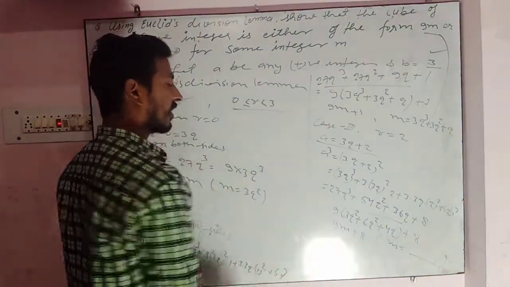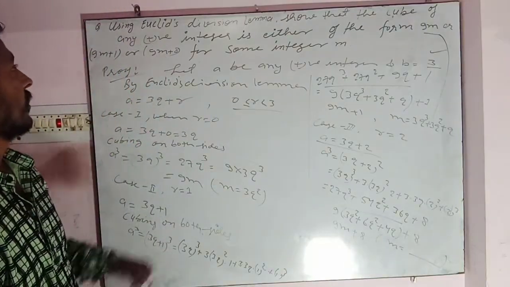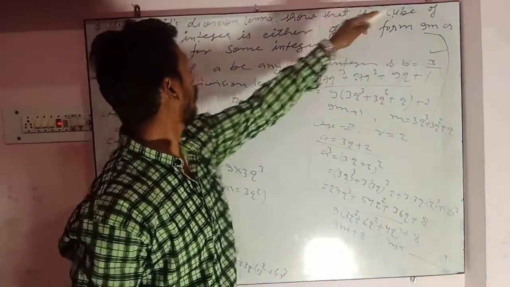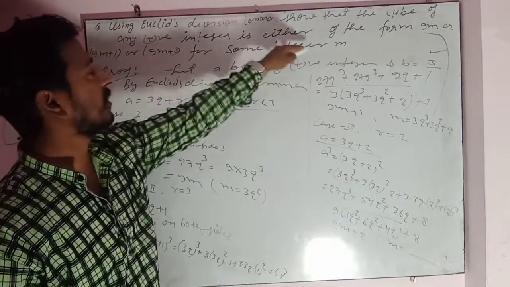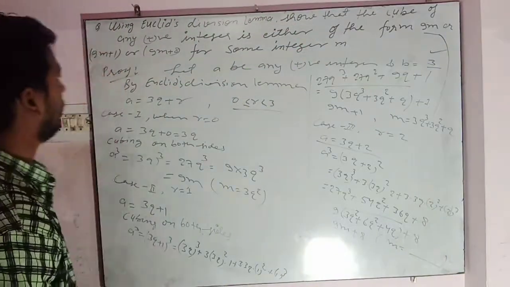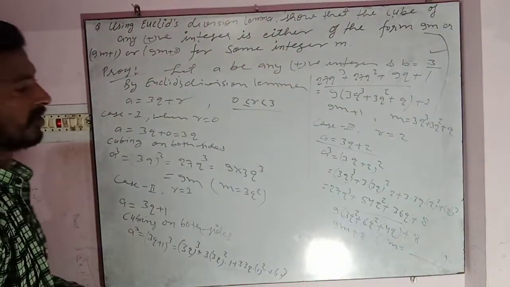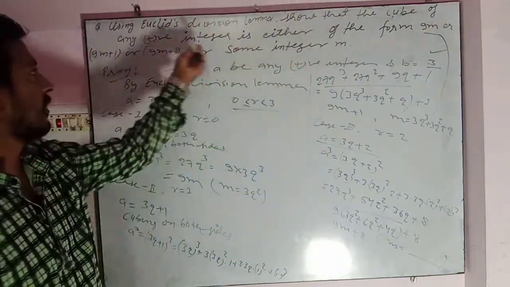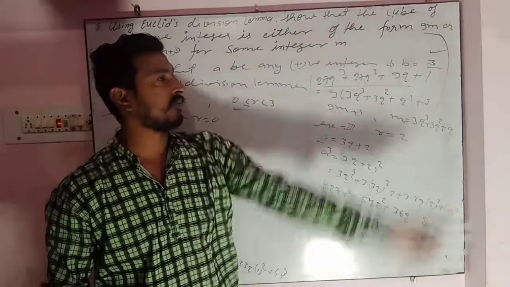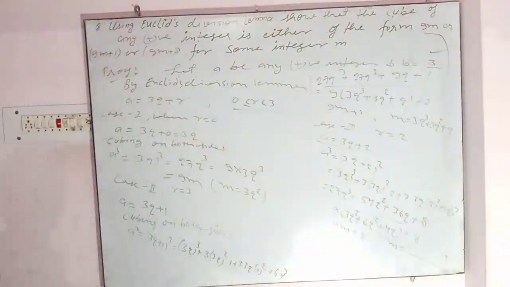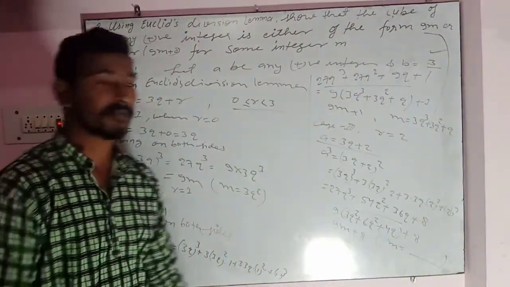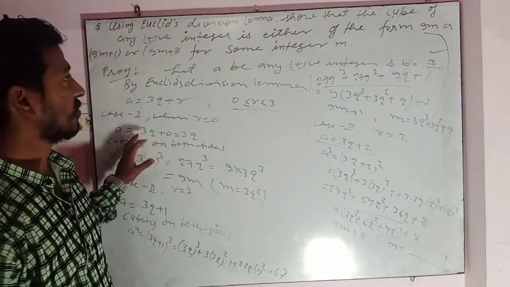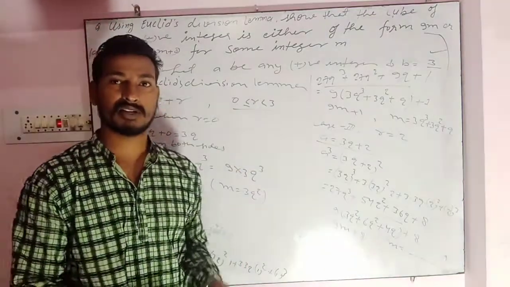So therefore we can write that the cube of any positive integer is either of the form 9m or 9m plus 1 or 9m plus 8. After this you should write: hence the cube of any positive integer is either of the form 9m, 9m plus 1 or 9m plus 8. I hope you understood the question we discussed today.